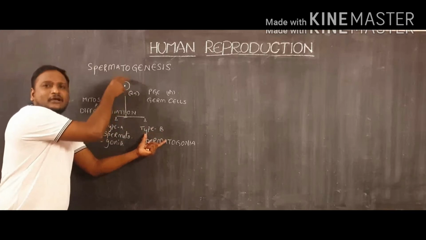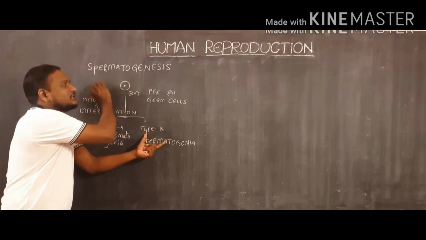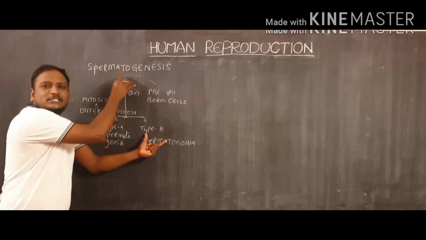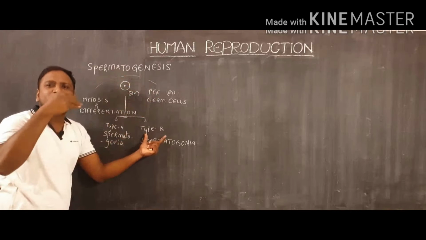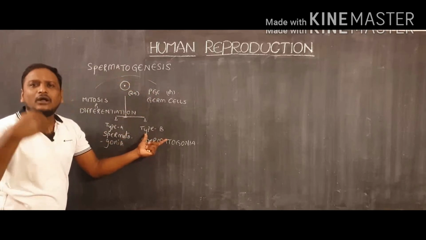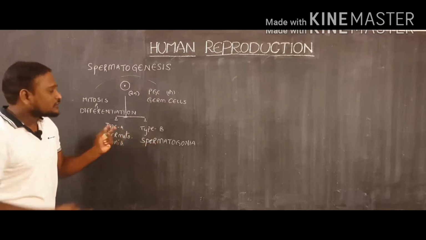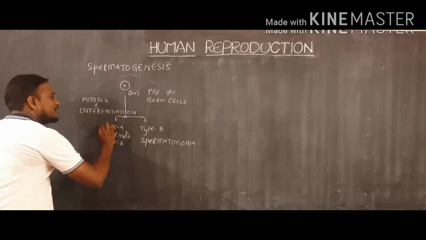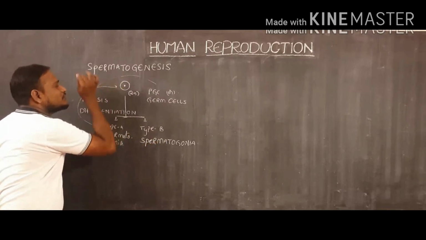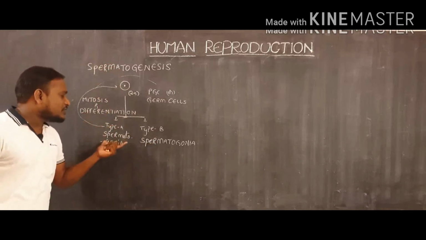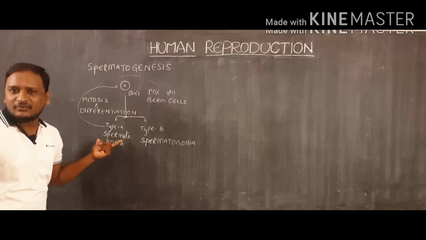Then what is the gap formed here? Some of the cells present in the seminiferous tubule are already used. That means some space is present here. If the same situation continues, all the seminiferous tubules will be empty within a short span. So, to replace the cells which are already used, this type A spermatogonia will be helpful.